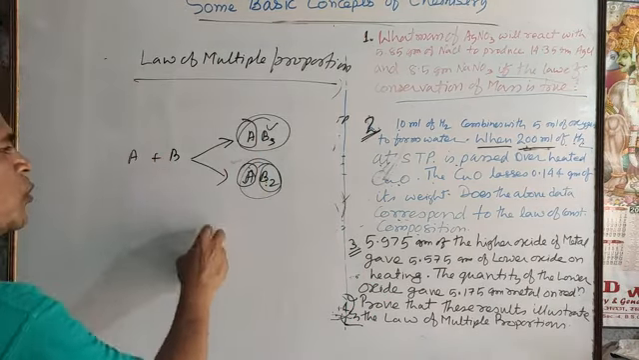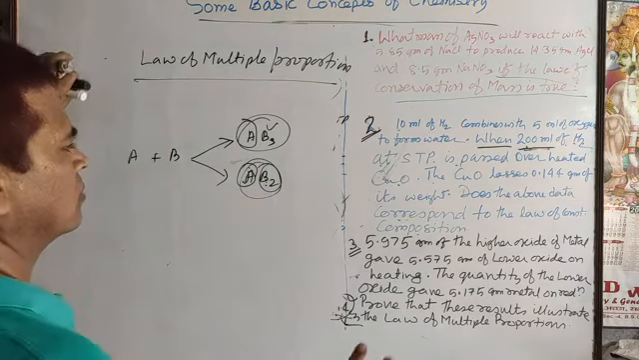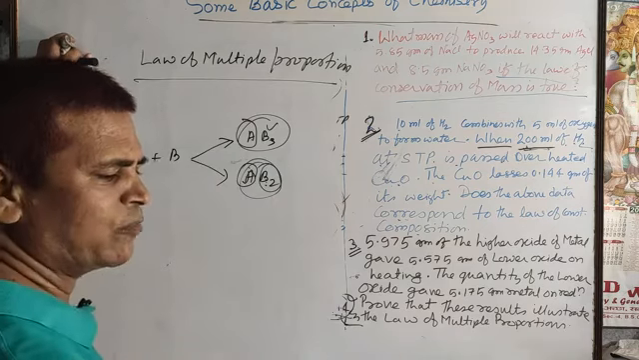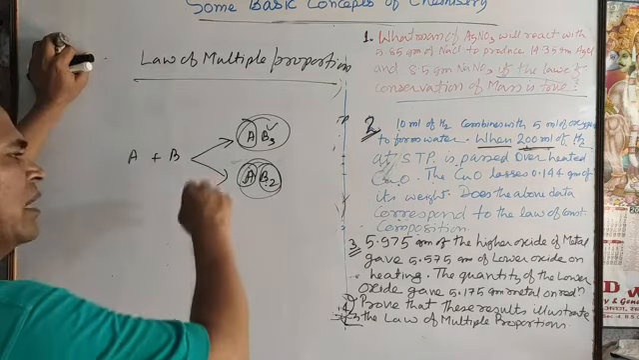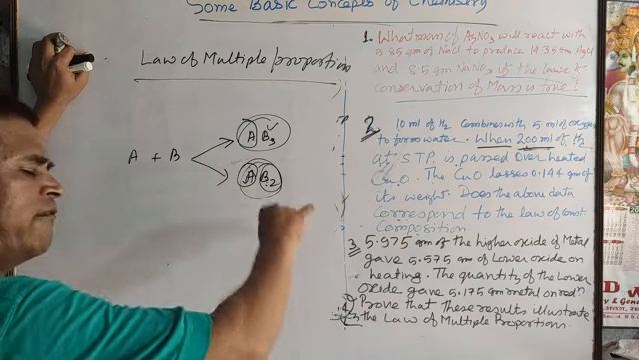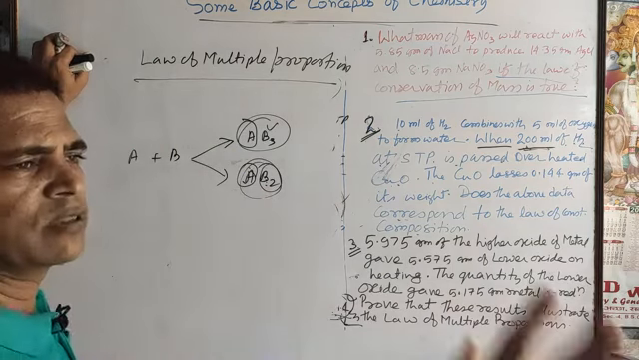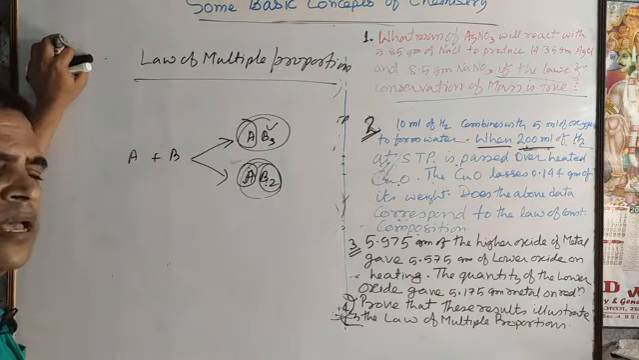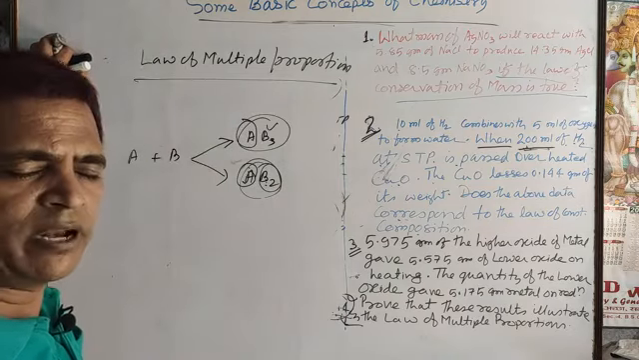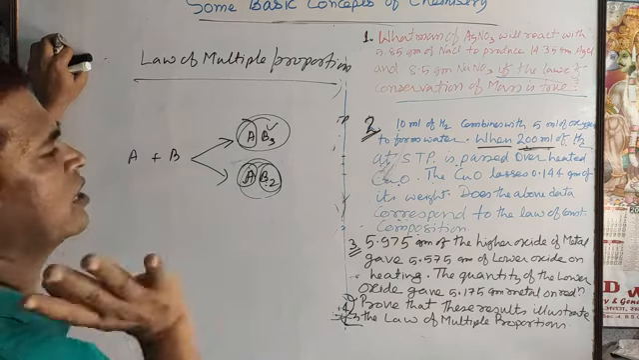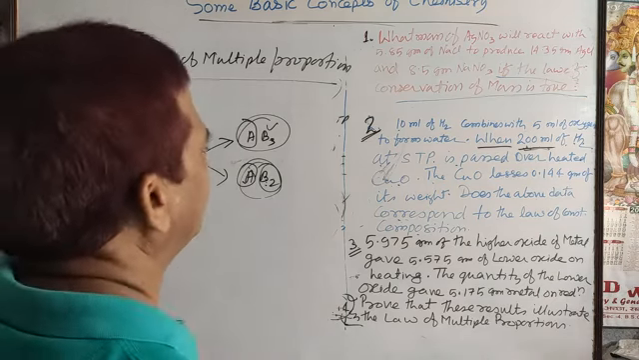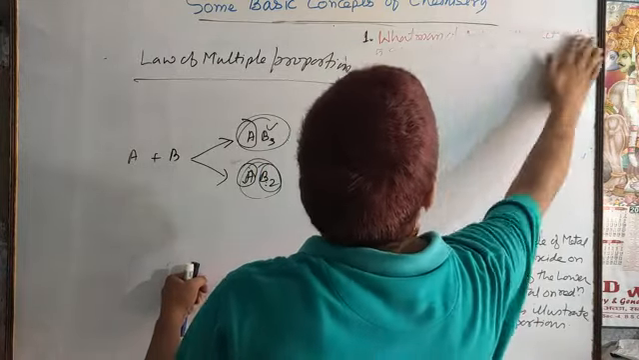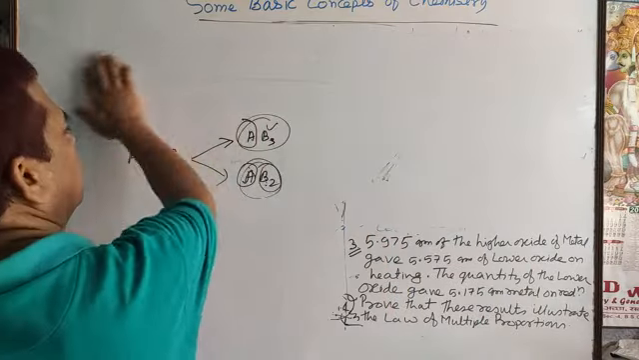Here also two data will be provided. This is the way to solve the numerical problem. You calculate the weight of one element with respect to the second element, then in the second experiment find it in the same way, and find the ratio between them. If the ratio comes in whole integers, the given data illustrate the law of multiple proportion. For that purpose, again a numerical is given, so just try to solve.